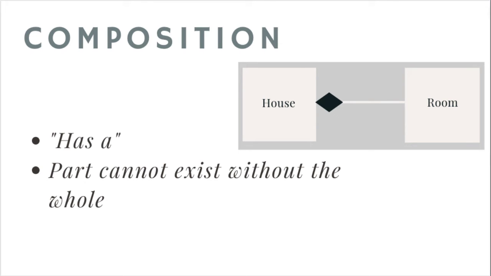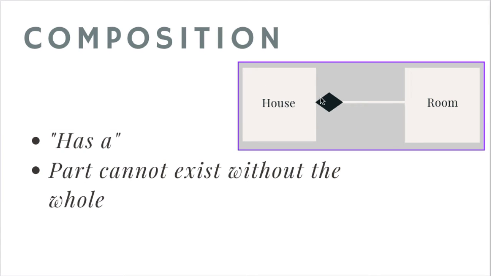Composition is also a "has a" relationship, and it's actually a specialized form of aggregation. In composition, if the whole object is destroyed, then the part object also ceases to exist. So this is kind of the opposite of aggregation. Composition is a strong type of aggregation and is sometimes referred to as a death relationship. As an example, a house may be composed of one or many rooms, and if the house is destroyed, then all of the rooms that are part of that house are also destroyed.